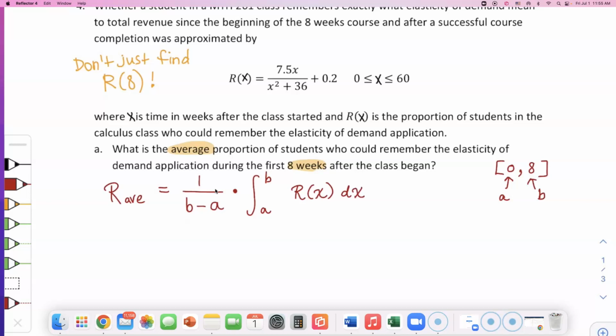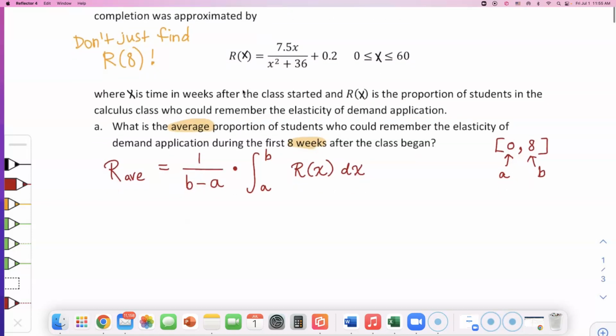Not simply plugging in 8 into R, and some incorrect sources online will tell you to do so, but don't listen to those. This is going to take some time, especially this part right here. Give me 1 second. So the part A video will be longer, but for part B, we're just using it. All right, let's go ahead and find what the fraction is.